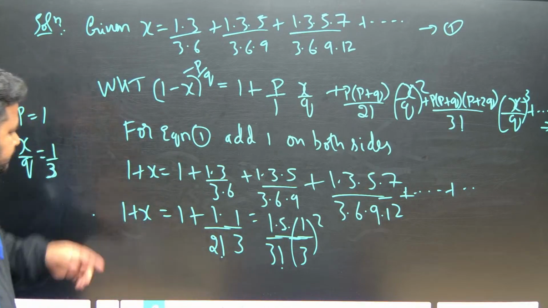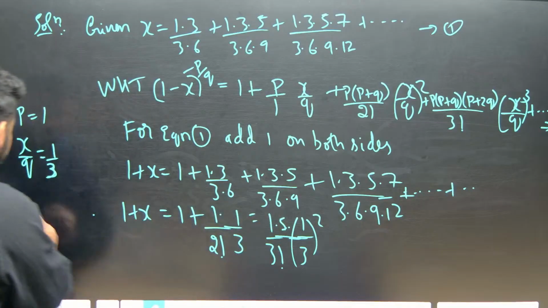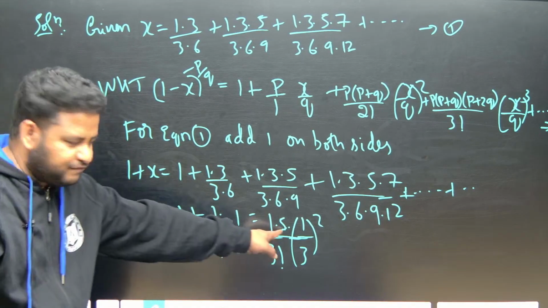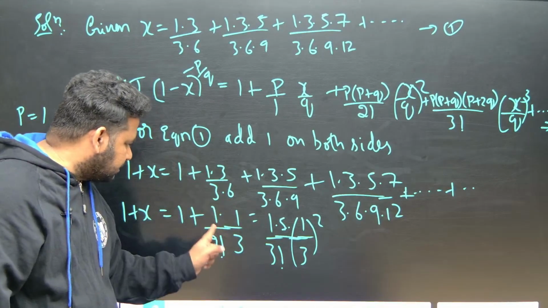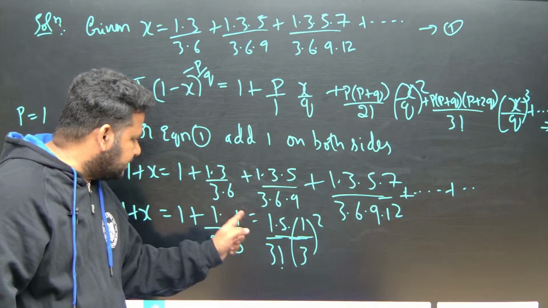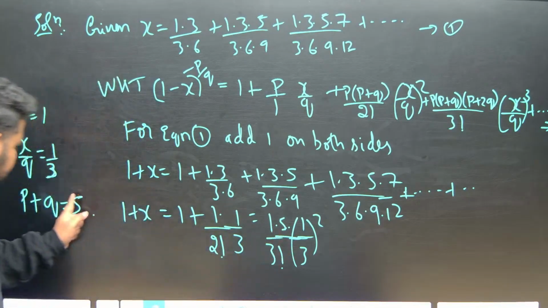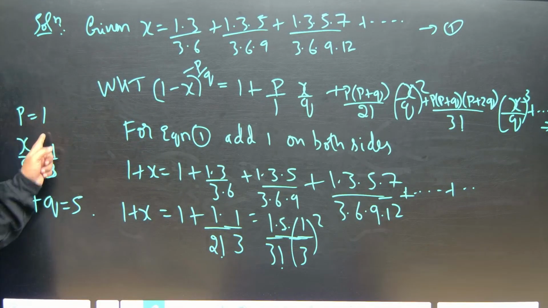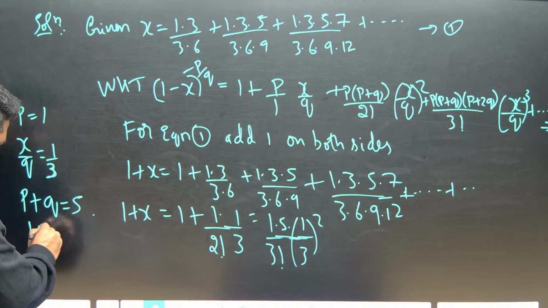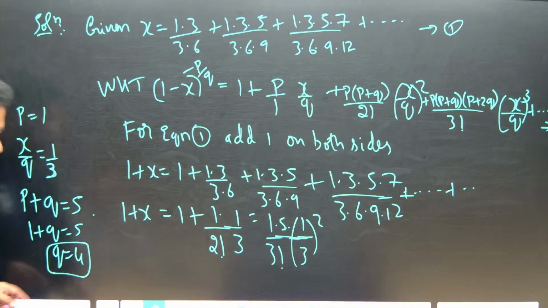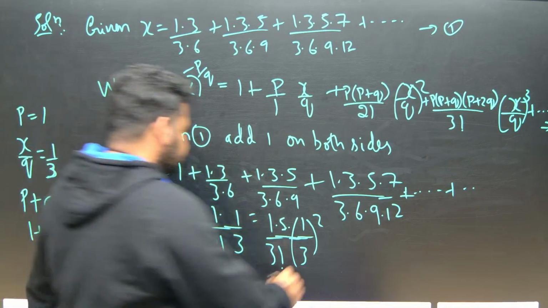Now, see here, P into P plus Q. P plus Q is what I got here? 5. This is P, P is 1, this is x by Q. This is P into P plus Q. P plus Q is 5. What is P value? 1. So P value is 1 means Q value will become 4. That's it. Q will become 4.